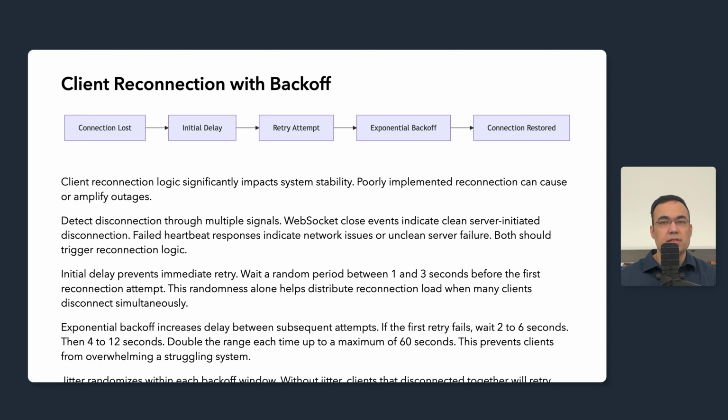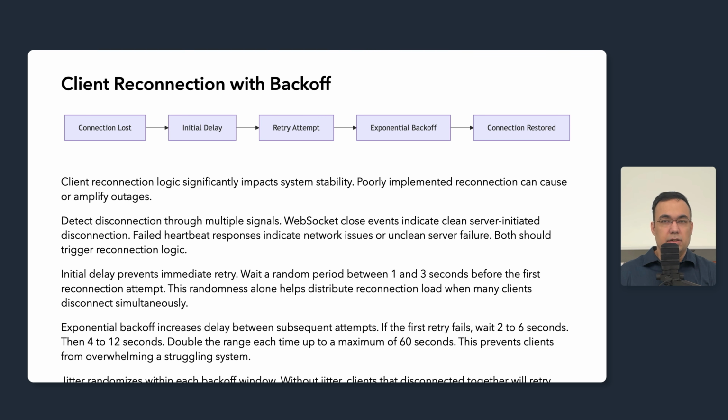Exponential backoff increases the delay between subsequent attempts. If the first retry fails, you should be waiting 2 to 6 seconds, then 4 to 12 seconds, then 8 to 24 seconds. You should be doubling the range each time up to a maximum, typically 60 seconds. This prevents the clients from hammering a struggling system which might also already be down.